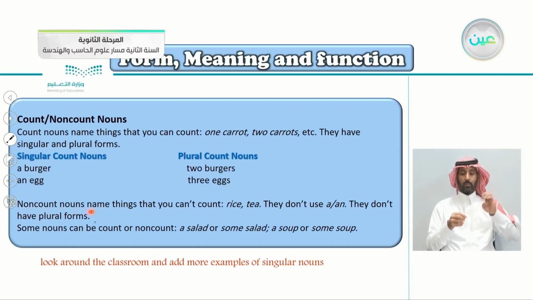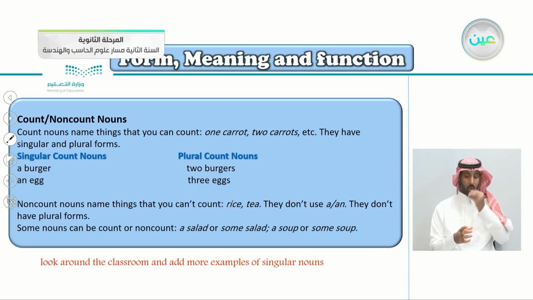Non-count nouns name things that you can't count. For example, rice, tea, and all the liquids, of course. You can't count rice or liquid. You can't say I have three tea, maybe three cups of tea, so you can count the cups, but not the liquid, the tea itself. Same as the rice. You can't say I ate two rice, maybe two bowls of rice, two plates of rice. You can't say two rice.